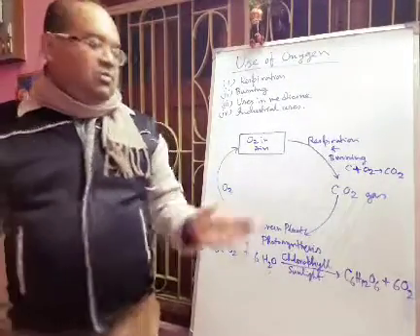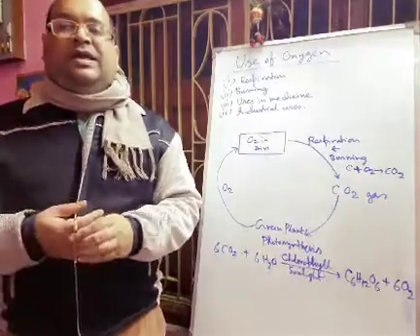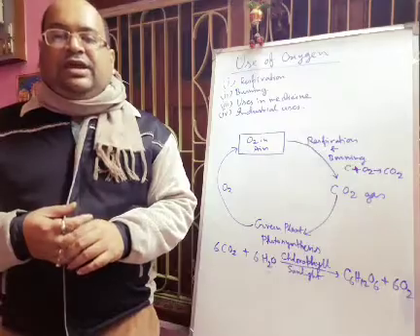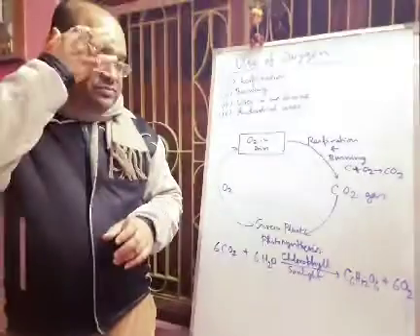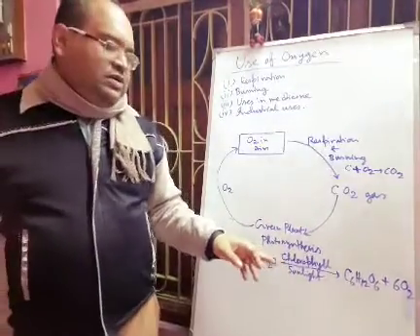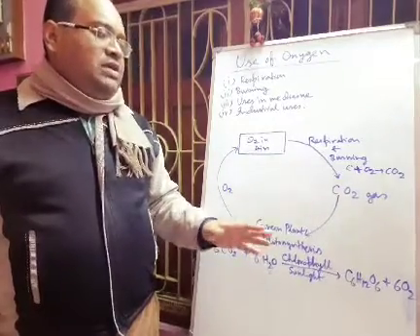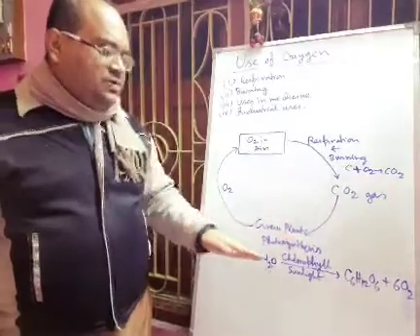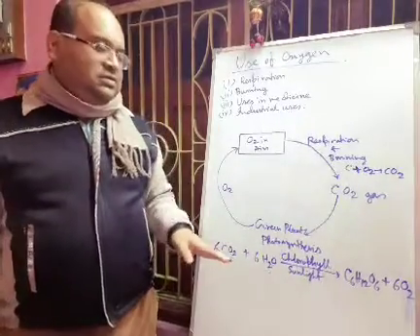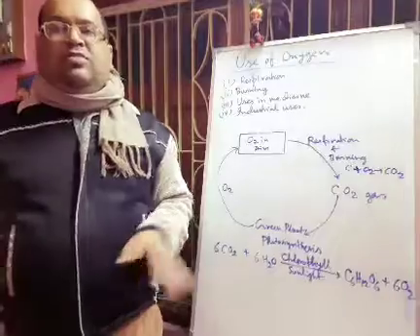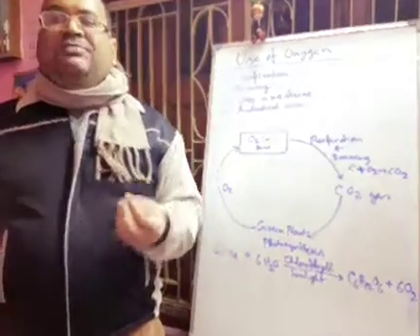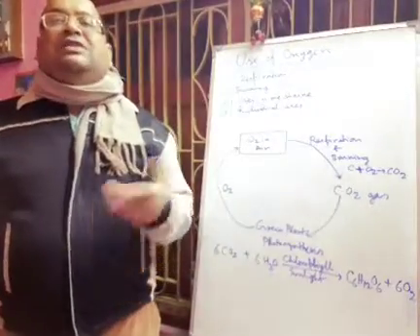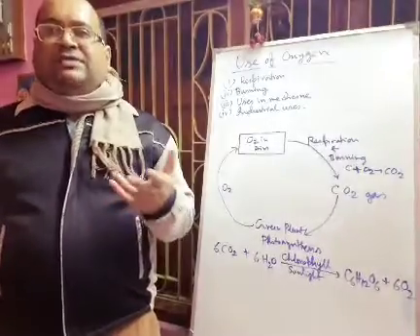So green plants, I have already told, contain one pigment that is called chlorophyll, and which produces glucose by photosynthesis. And as a side product, we are getting oxygen. And this oxygen we are using for our breathing purpose, and actually this photosynthesis process is very fast, and respiration process is slow. So the photosynthesis process is a gift for us. Plants absorb that harmful carbon dioxide gas and produce food, that means glucose, as well as oxygen, that is a life supporting gas.